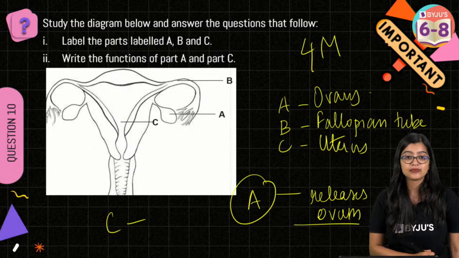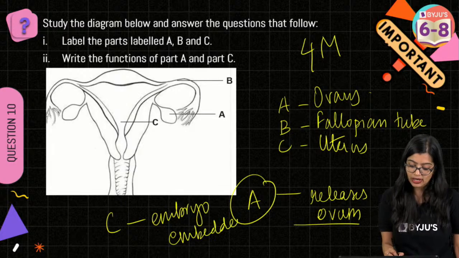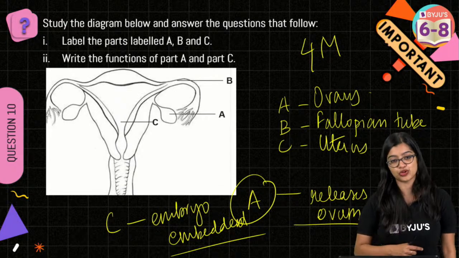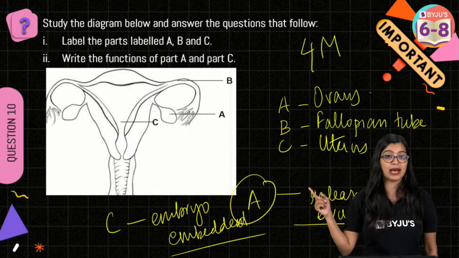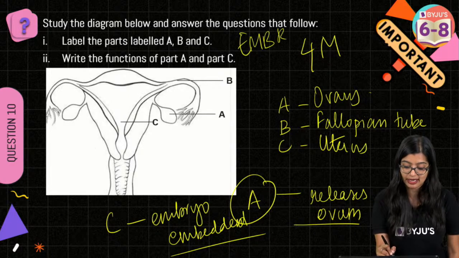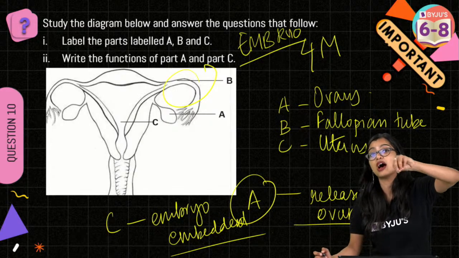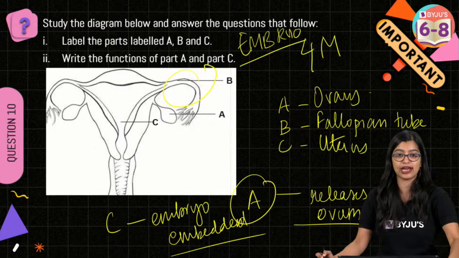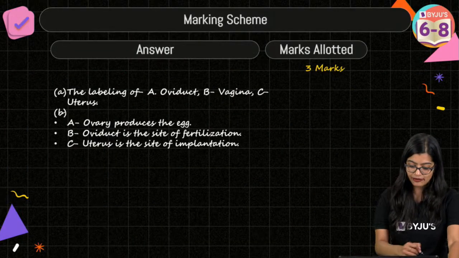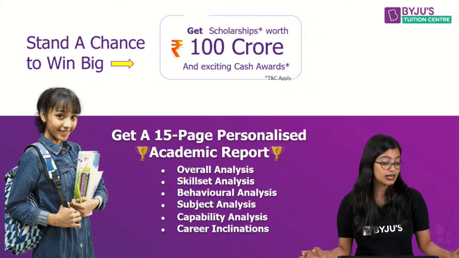Then you have uterus. Yes, uterus is where the embryo gets embedded, right? So we know that at the end of the day, when development of the young one takes place, it is inside the uterus, right? Not zygote development, I write embryo development, okay? Embryo is what you should be writing, because zygote formation is taking place in the fallopian tube, after which it will become morula, blastula and all those things, and you have embryo, right? Yes, so write embryo. So this is how we will write the answer, and of course with this you will get 3 marks.